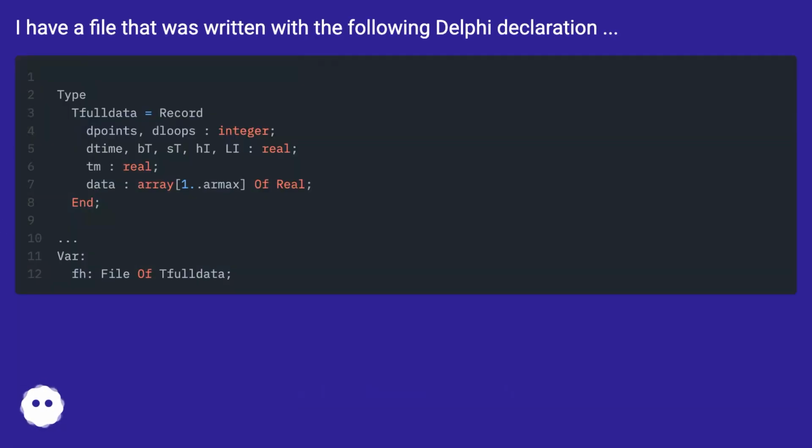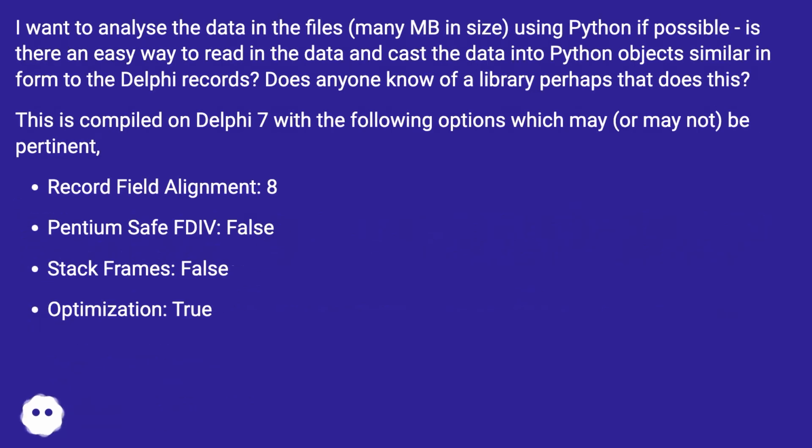Reading a Delphi binary file in Python. I have a file that was written with the following Delphi declaration. I want to analyze the data in the files, many MB in size, using Python if possible.